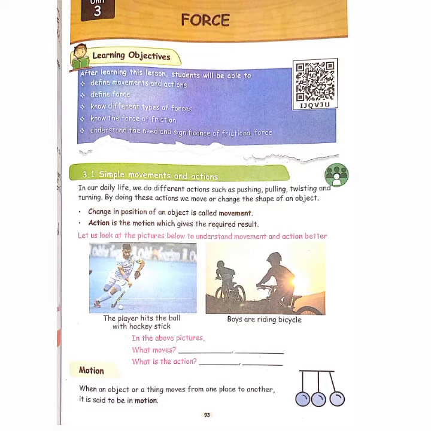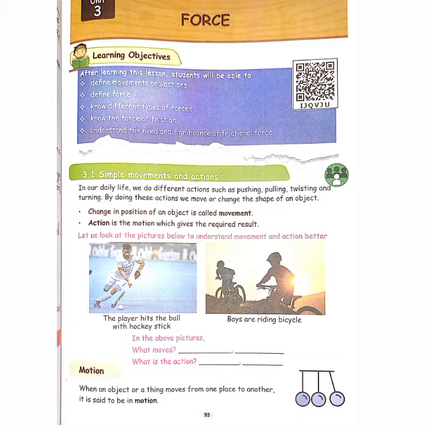Now look at 3.1, simple movements and actions. In our daily life, we do different actions such as pushing, pulling, twisting and turning. By doing these actions, we move or change the shape of an object. What are the different actions? Pushing, pulling, twisting and turning. These will make an object change its shape or move. It is known as action.